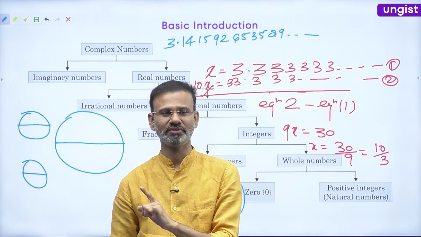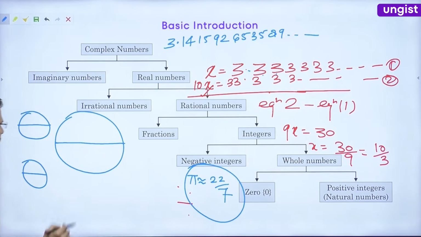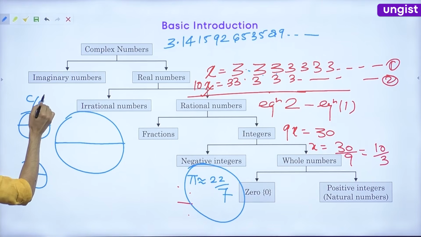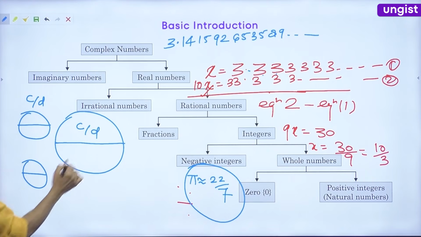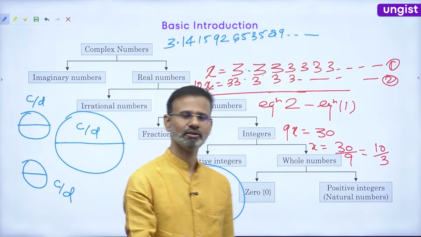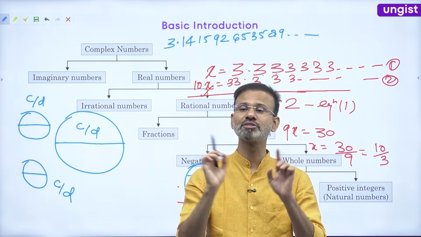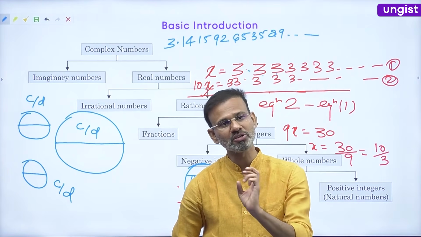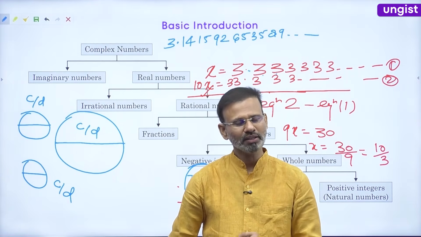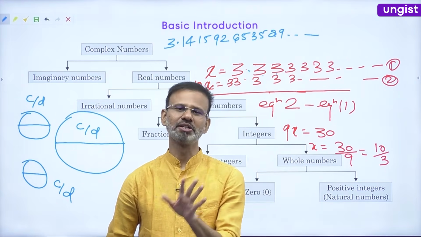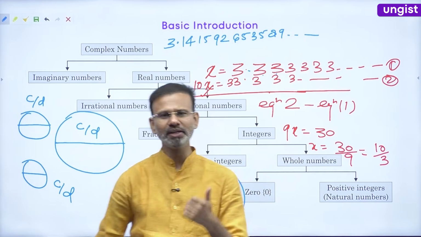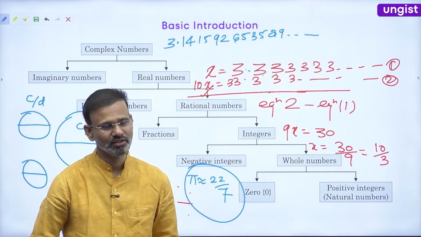Surprisingly, what he observed was that one value, c divided by d, circumference divided by diameter, was coming exactly the same for all the circles, irrespective of the size of the circle. This value was coming constant all the time. Then he thought, yeah, it is a constant number. And guys, he was a Greek mathematician, Archimedes.